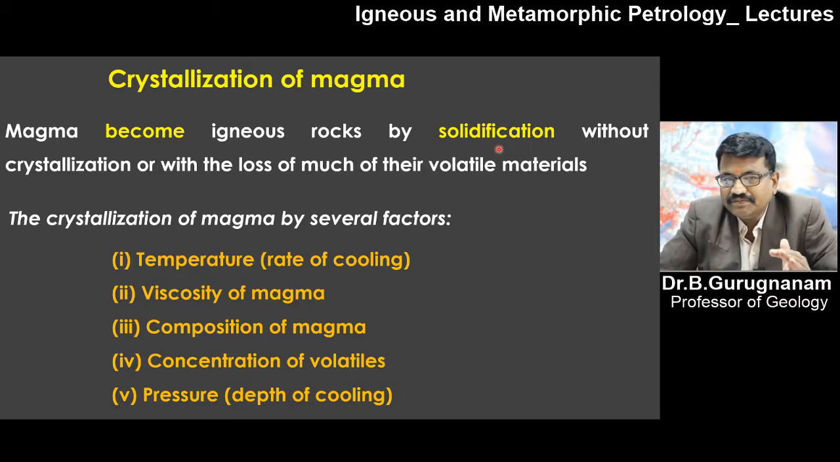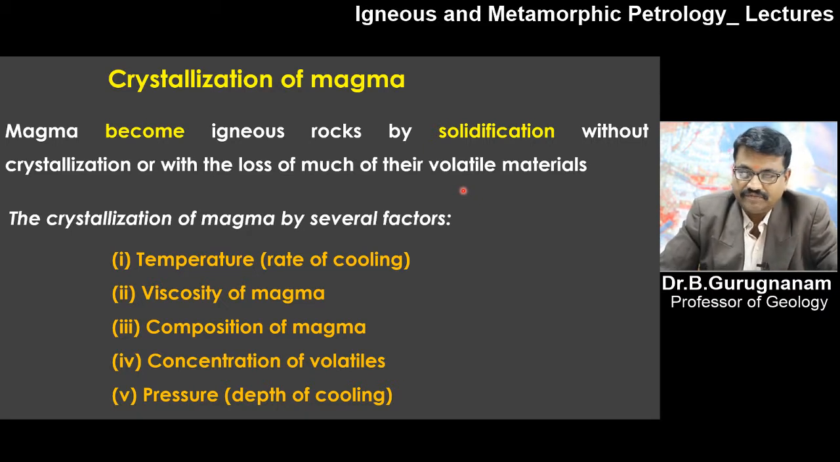Solidification means that when the temperature and pressure reduce, it starts to crystallize. Sometimes it will not; if you do not allow the time, the crystallization process will not happen. Or with the loss of much of the volatiles, which means gases coming out. And what will happen in the process of crystallization in a unicomponent system?